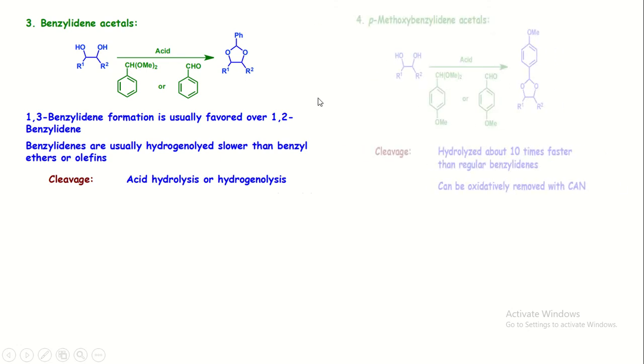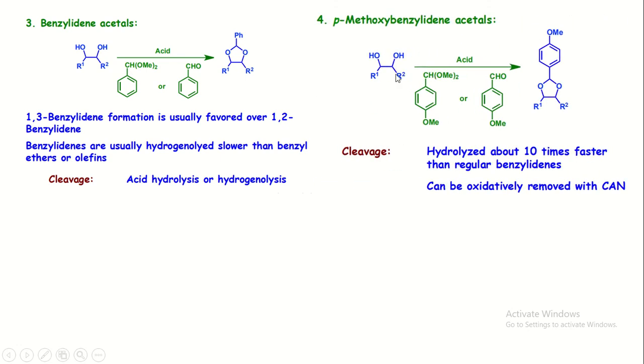The next way, in this way, the protection takes place similar to benzylidene, using a derivative, that is paramethoxy benzaldehyde or paramethoxy benzyl acetal. What is the advantage of this derivative? It can be deprotected faster as compared to benzylidene by 10 times.